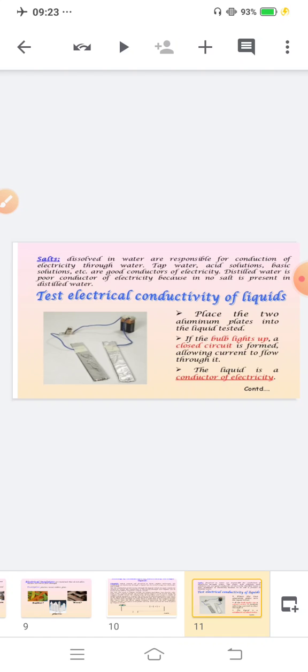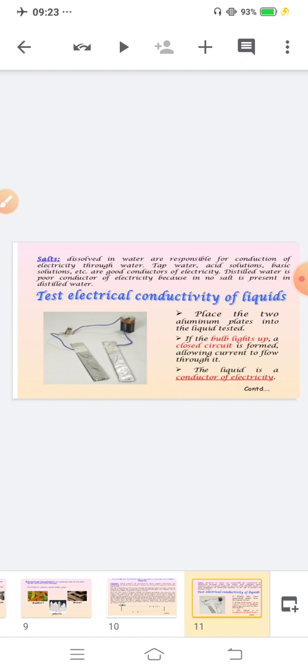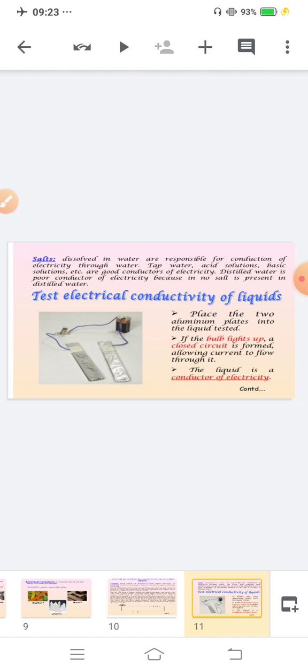So that's why it is a poor conductor of electricity. Testing the electrical conductivity of liquids: place two aluminum plates into the liquid to be tested. If the bulb lights up, a closed circuit is formed, allowing current to flow through it. The liquid is a conductor of electricity. Is this clear?